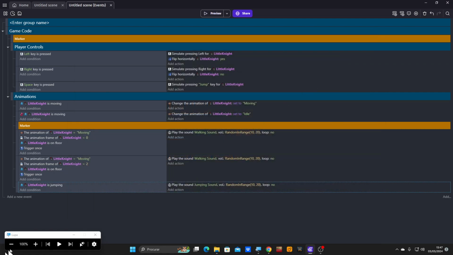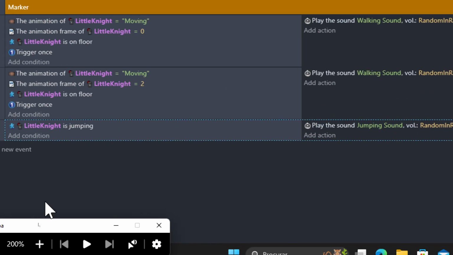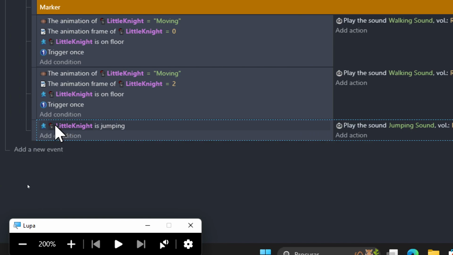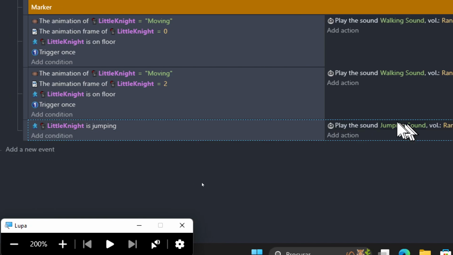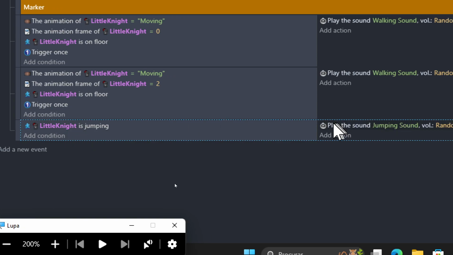So, how do we fix it? Remember, is my character jumping? Yes. Then I'm going to play the sound. Is it still jumping? Yes. Then I'm going to keep playing the sound. Right? It just plays as many sounds as it can.